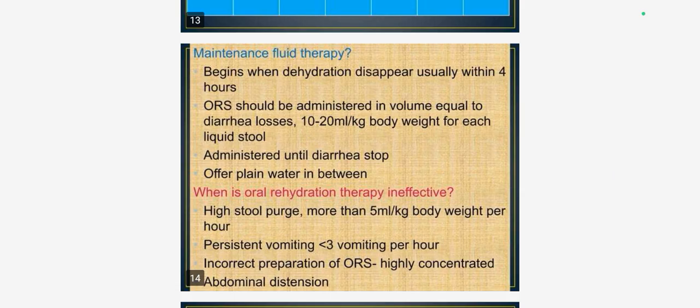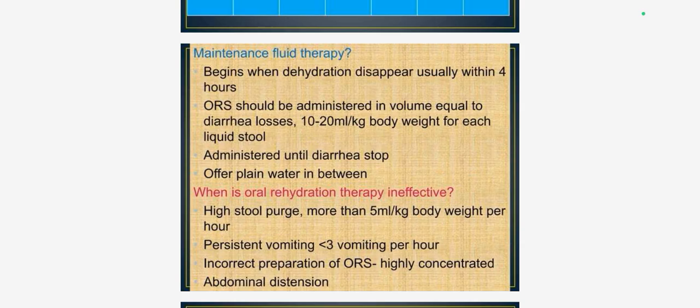Maintenance fluid therapy begins when the dehydration disappears, usually within 4 hours. ORS should be administered in a volume equal to the dehydration losses. So give 10 to 20 ml per kg body weight with each liquid stool, and administer until diarrhea stops. Offer plain water in between.